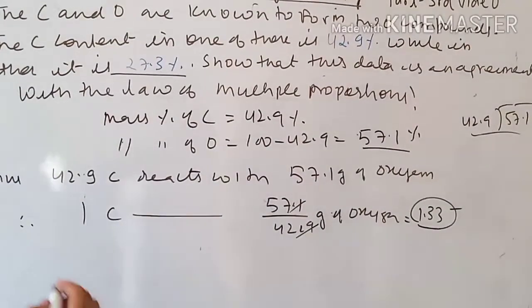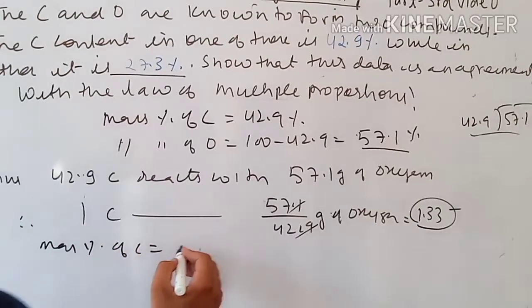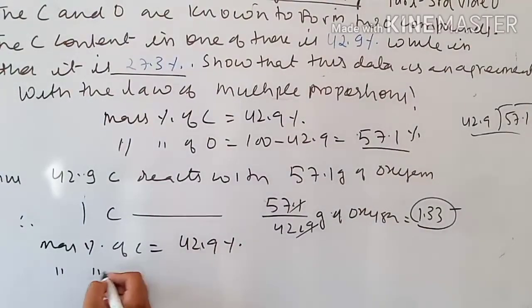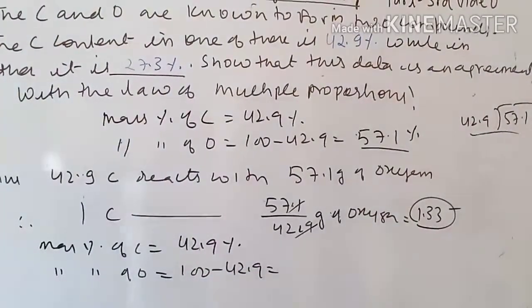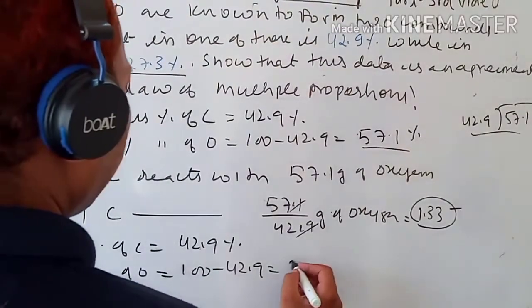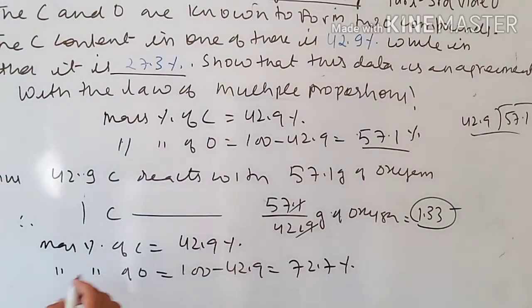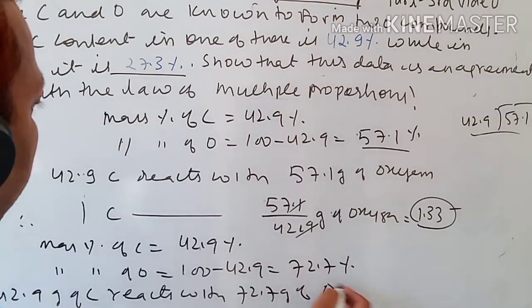The mass percentage of carbon is 42.9. The mass percentage of oxygen is 100 minus 42.9. Children, do the simple subtraction. It will come 72.7% oxygen. Now write the statement: 42.9 gram of carbon reacts with 72.7 gram of oxygen.